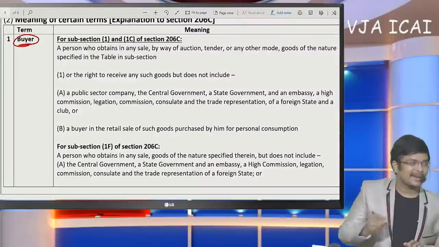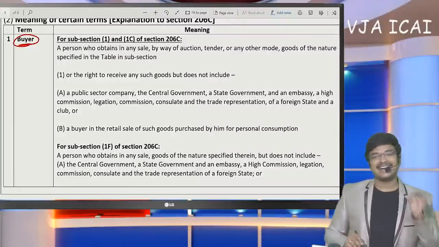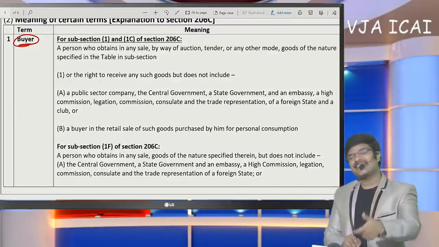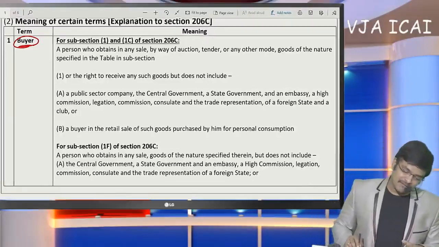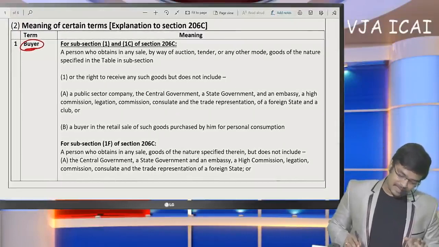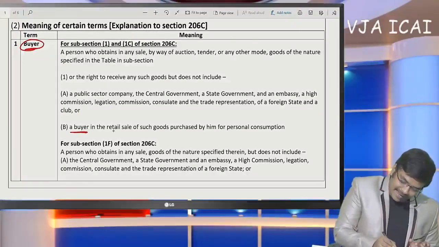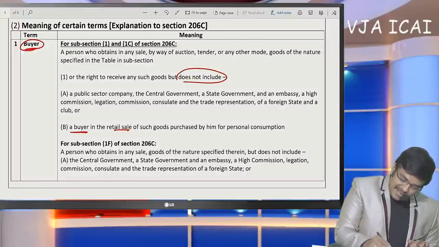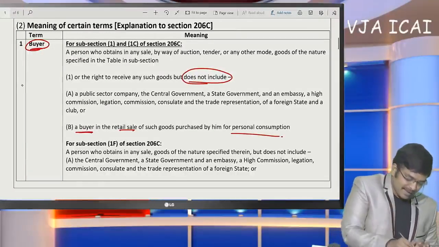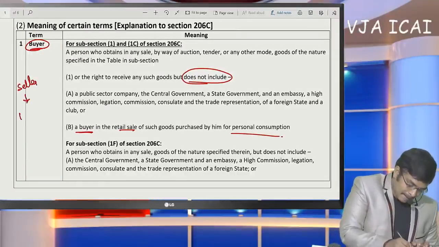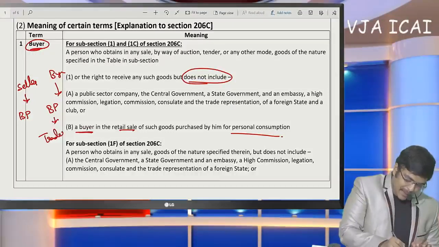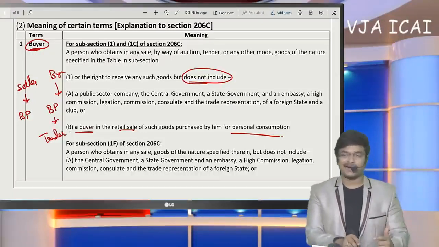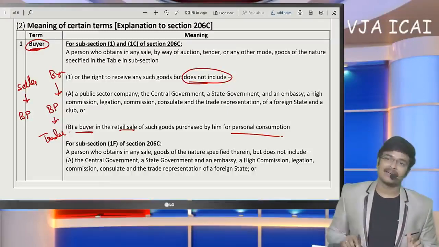Definition of the term buyer. So on expenses generally they deduct TDS and on incomes they collect TCS. How much TCS shall be collected? When this TCS shall be collected? Sir, buyer should be a buyer other than in retail sale. They do not include them. That means seller for business purpose, buyer also for business purpose, who is a trader, who purchases them and sells back.